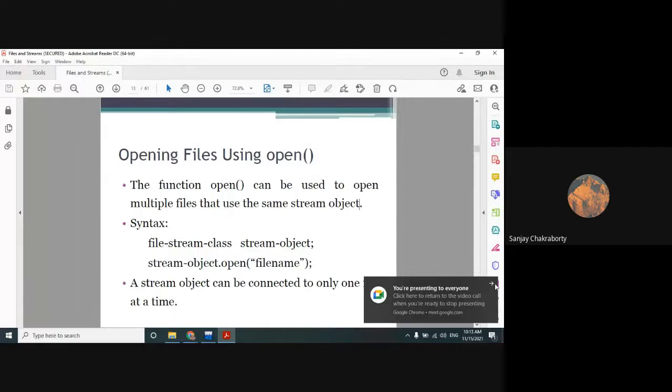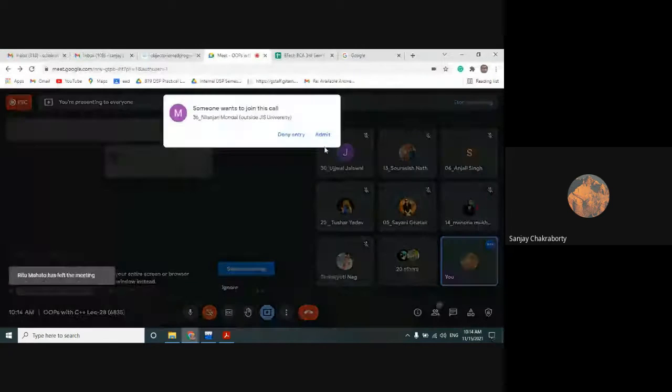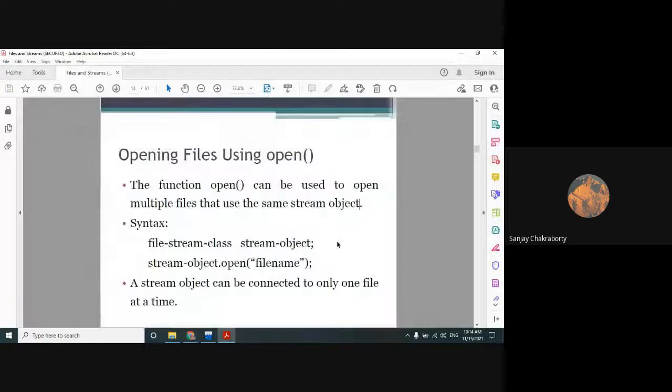So we are going to see the details of this concept. Let's check the syntax very carefully. This is the general form of how we can use an open method on the same stream object to open multiple files.